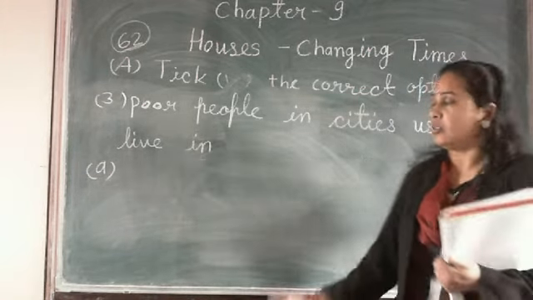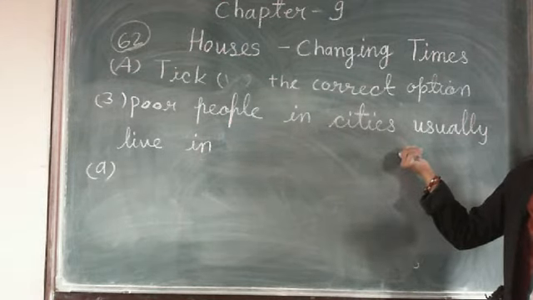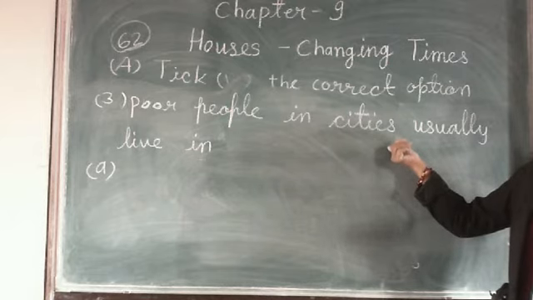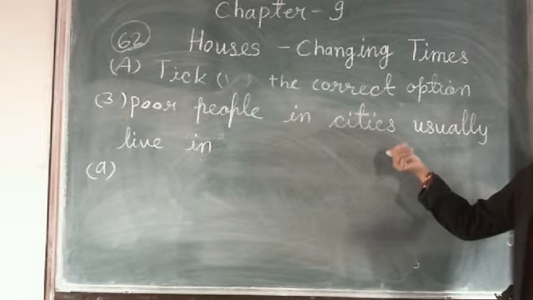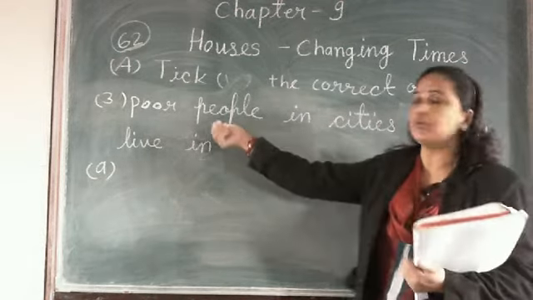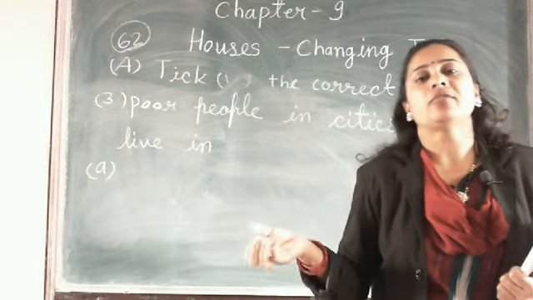They are living in the cities, not in the village, because for earning they go from one city to another, or they leave their own house and live in the big cities only for earning. And we say they are the poor people. Why? Because they do not have a lot of money.